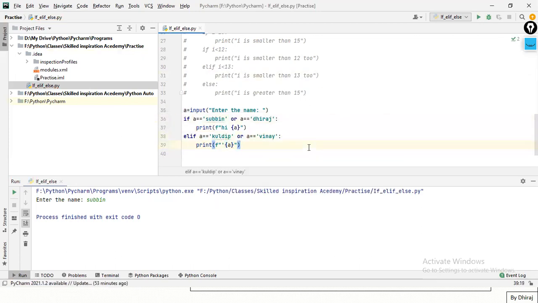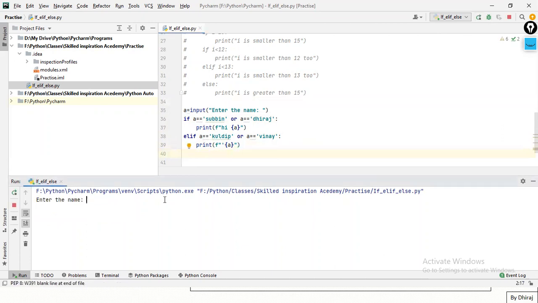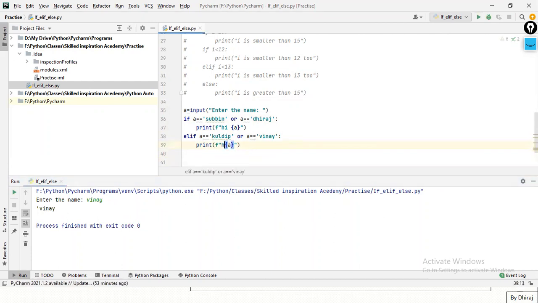This is what you are asking. Same result. No, if you put any name, you'll get that name. If you put Vinay over here, I'll get hi Vinay. I have put only that colon. See, hi Vinay. Getting it?